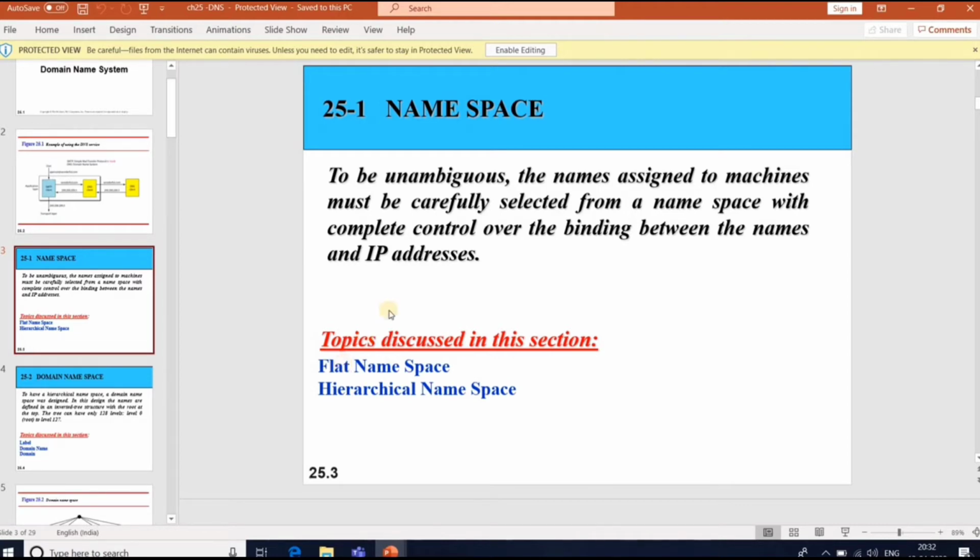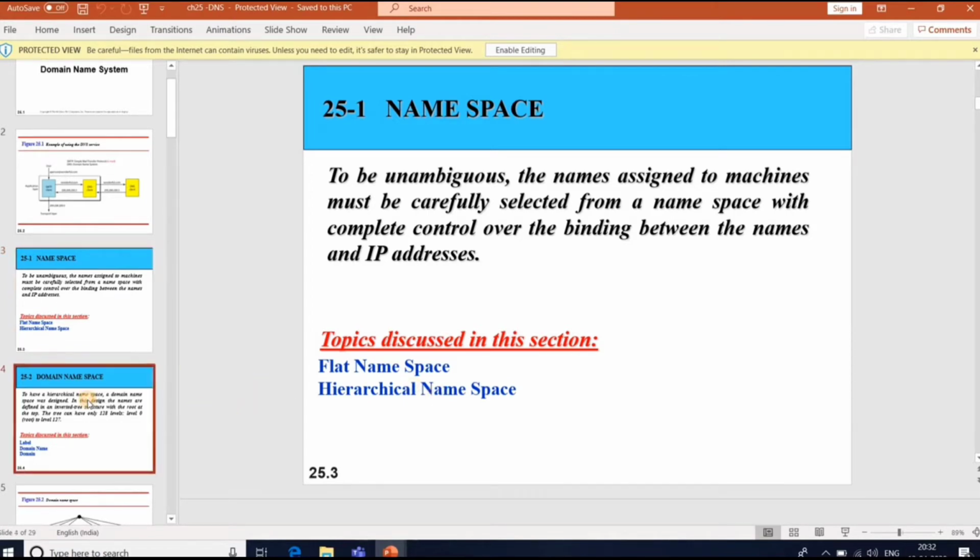Coming to the hierarchical namespace, each name is made up of several parts. The first part can be defined as the nature of the organization. The second part can be defined as the name of the organization. The third part can be defined as a department of the organization, and so on.